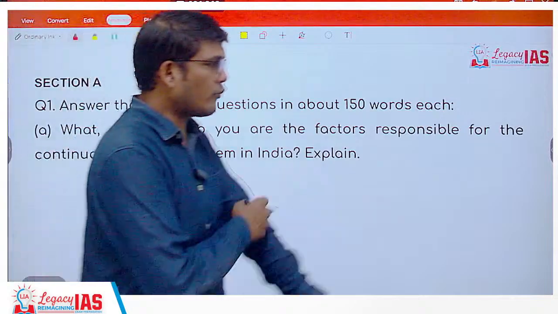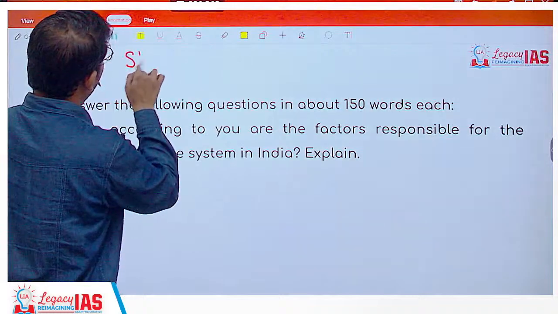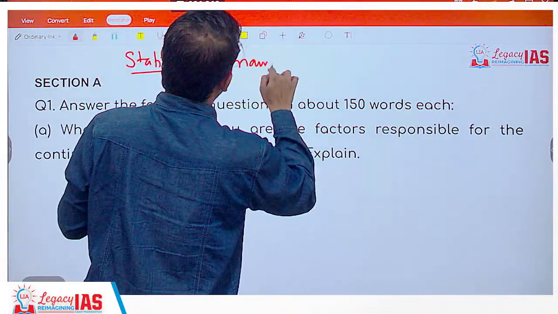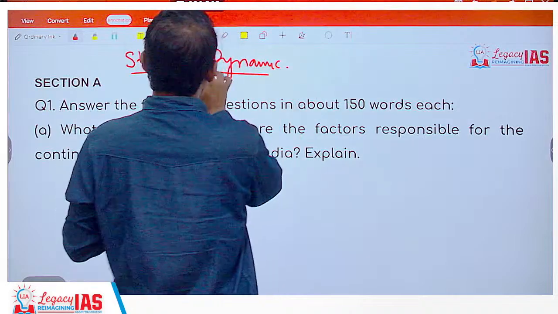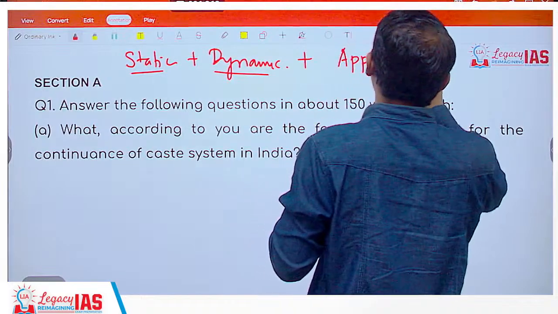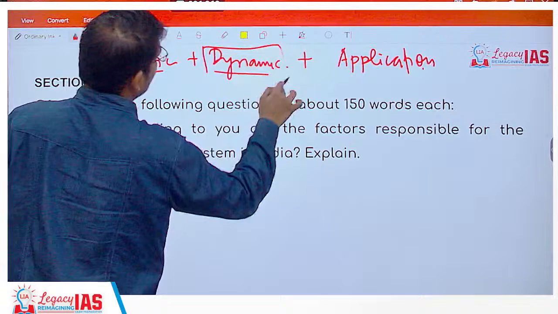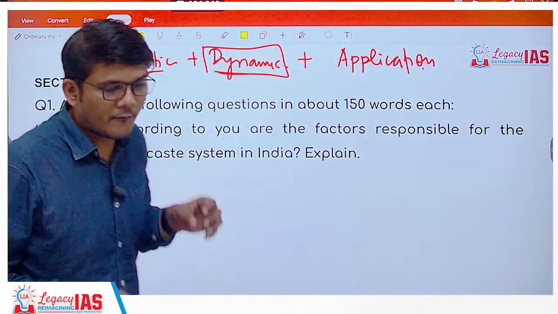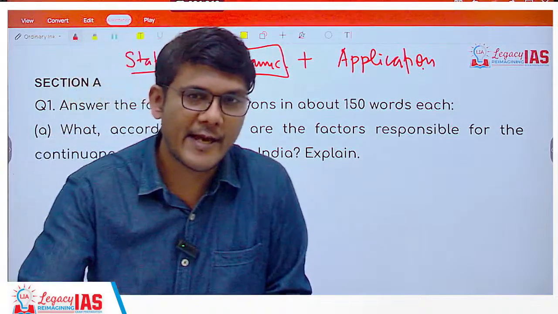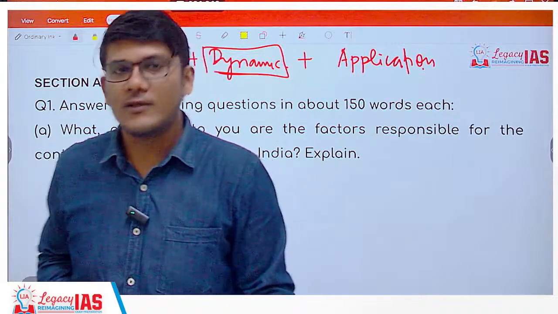In Paper 2 also, you will come across a lot of questions. Of course, you will have static questions. You will have dynamic questions related to current affairs and stuff. At the same time, you will find application-based questions as well. And in dynamic, as I said, it need not necessarily be with respect to current affairs of this particular year, but it can be with respect to how the situation has been, how the trend is changing over the past few years. So let's get started.